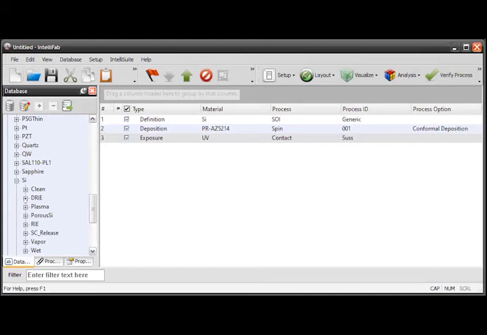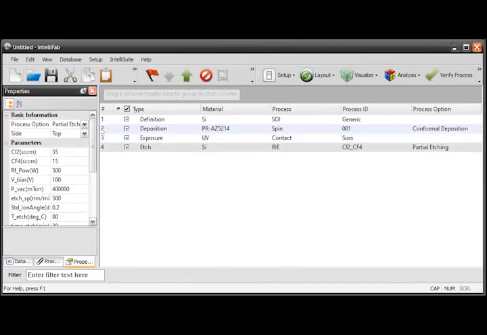And the technique we are going to use is reactive ion etching, so it is RIE. Okay. This is a chemical process, where the photoresist that was there has already been exposed to UV, and some temperature will be given. So it is done with the help of this chemical process, RIE etching. Okay, you can select it.